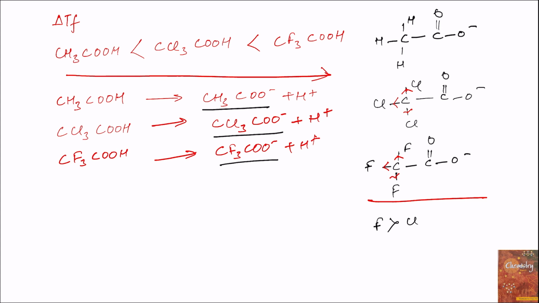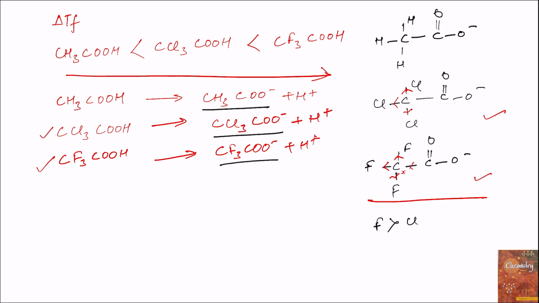So due to the minus I effect, these anions are stabilized, while no minus I effect is shown in acetate ion. So acetate ion is the least stable ion, because of which acetate ion will have a tendency to combine with H plus ion and give undissociated acetic acid, while trichloroacetic acid and trifluoroacetic acid remain in dissociated form.